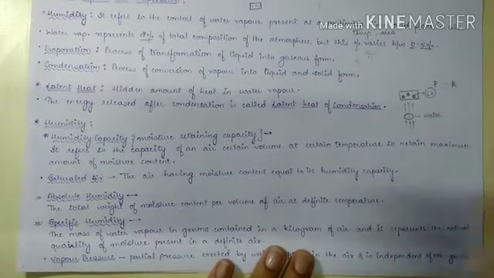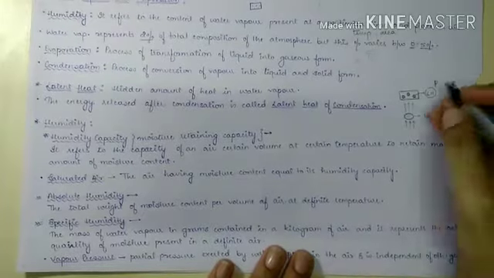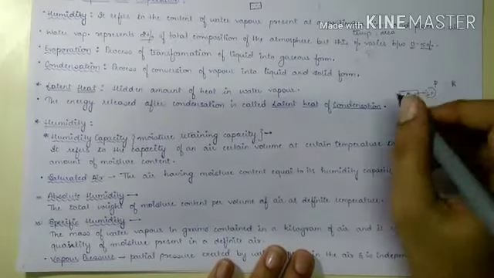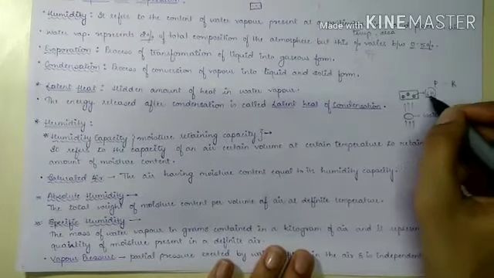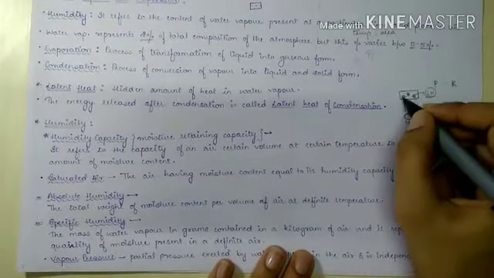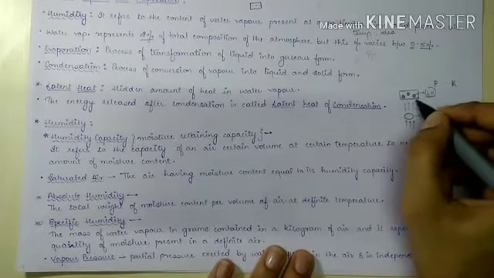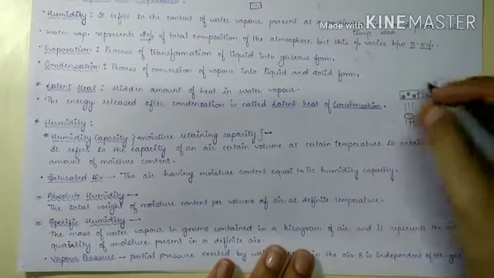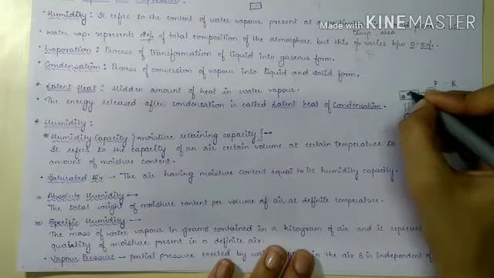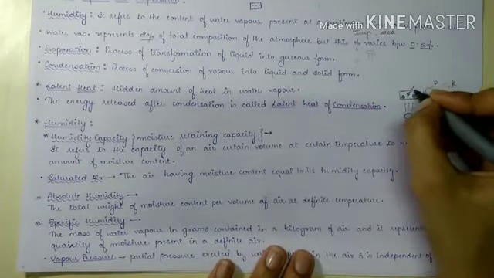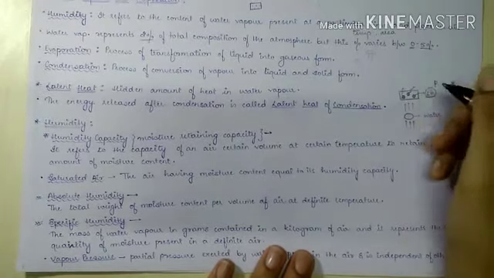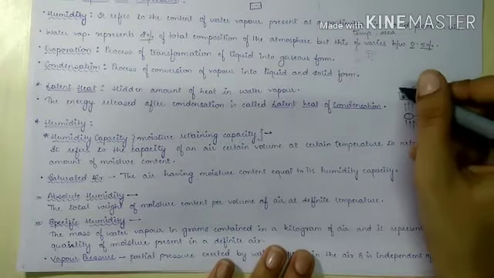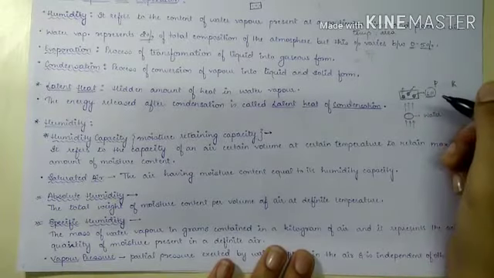So the latent heat is released when the water vapor condenses and cools down. When they cool down, they release their hidden energy. This is known as latent heat of condensation.